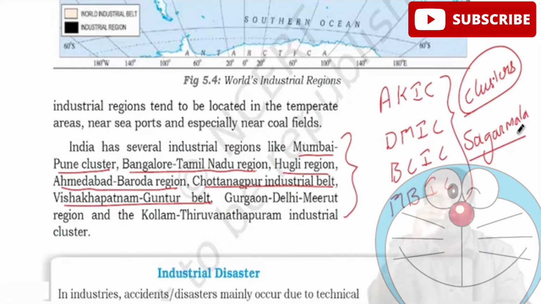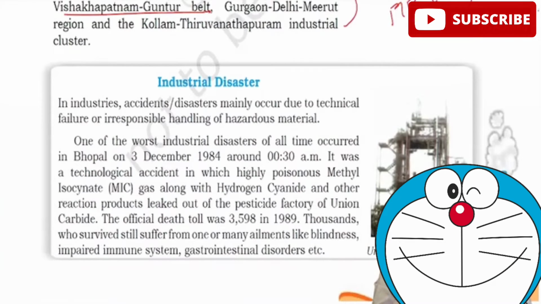When I say development of the coastal areas, it is very, very important for me to focus on the Sagarmala project, where some industries will be developed in these core areas. Next, they actually talk about industries not always being good. You have industrial disasters. India has seen the Bhopal gas tragedy.